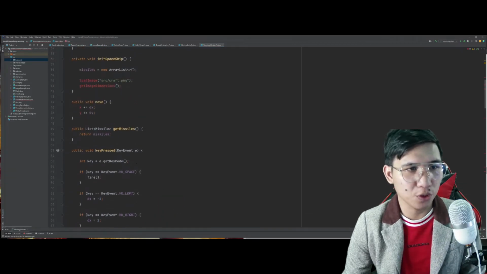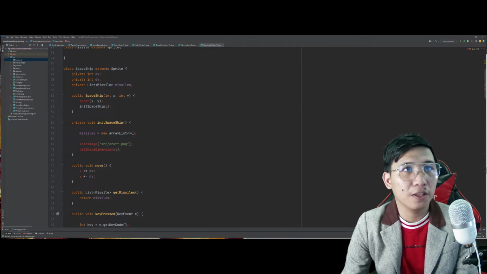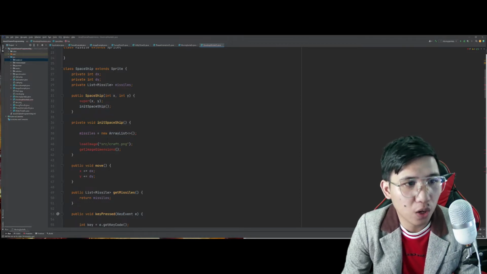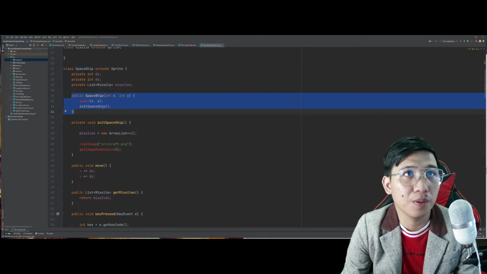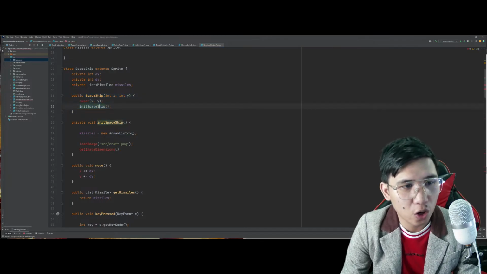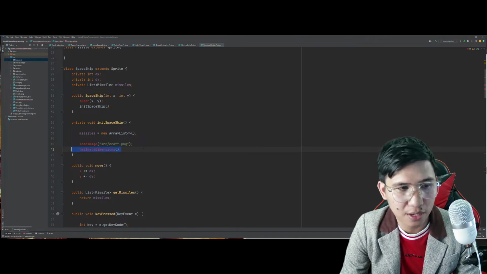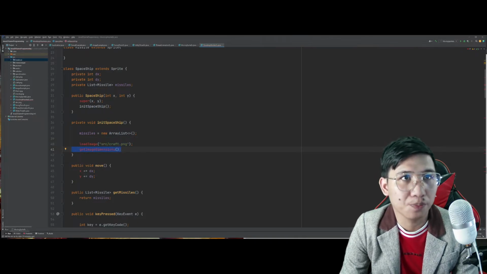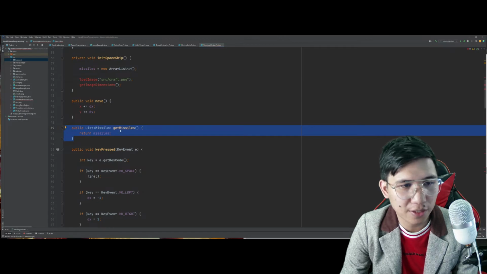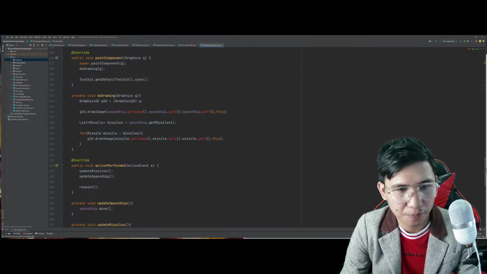Yan. Ganun po siya. And kung i-review natin itong si class spaceship natin, number one, we call the spaceship constructor, super X and Y. Mamaya, may error pa talaga yan. We call here the init spaceship in which we load the image. We also get its image dimensions. Yan. So, public void move. And the public list missiles in which yung get missiles natin, saan natin nakuha? Dito. Sa missiles na yan.